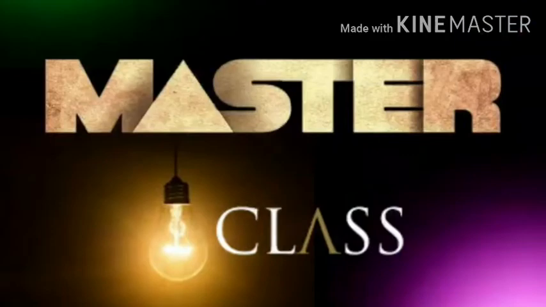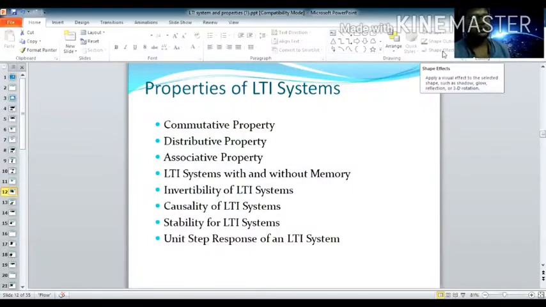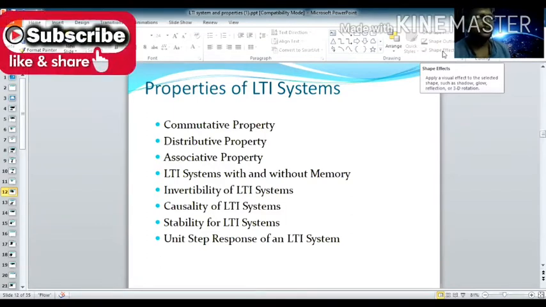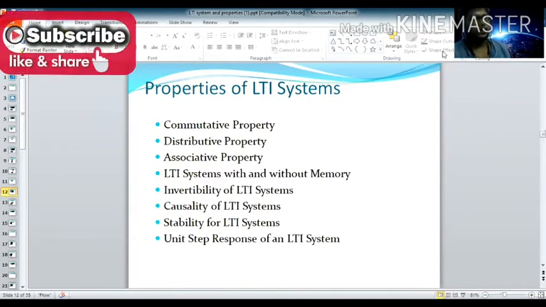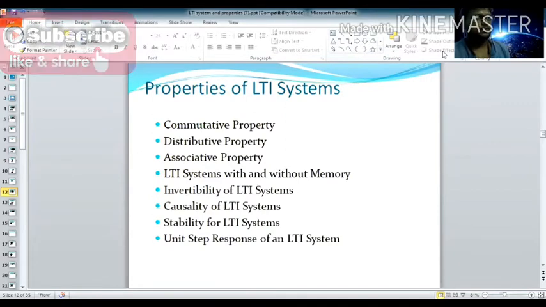So in this class, we will learn the properties of LTI systems. To follow this lecture, you should have some basic knowledge of LTI systems and linearity, time invariance, superposition principles, convolution sum, convolution integral, impulse response, Z transform, and Laplace transform.